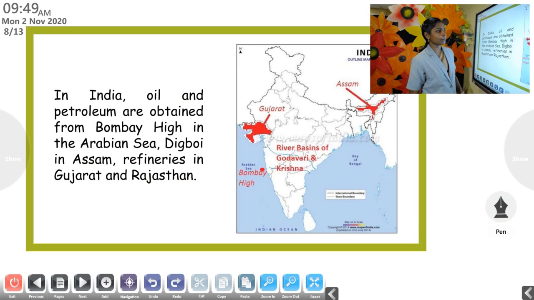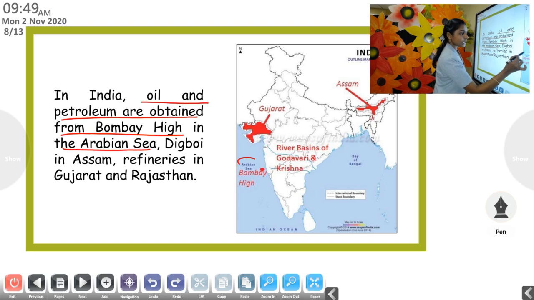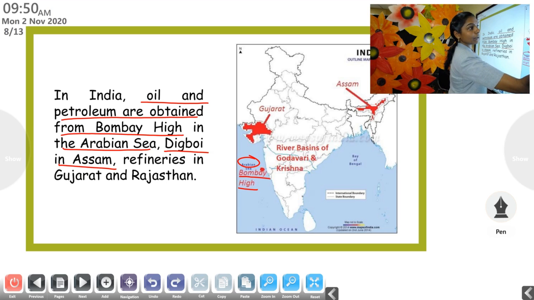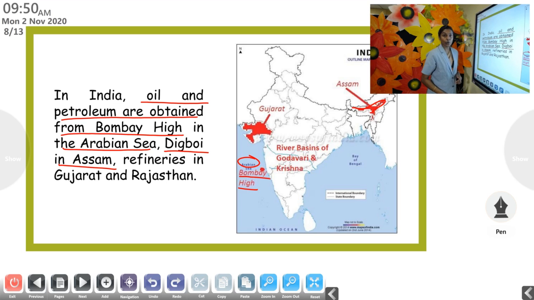Again, I will show you the map. Here you can see, in India, oil and petroleum are obtained from Bombay High in the Arabian Sea. Here is the Arabian Sea. You can see the location of Bombay High, this red spot. From here, the petroleum products are obtained in India. Then, other than Bombay High, we have Digboy in Assam. Here is Assam. Here also the petroleum is obtained.